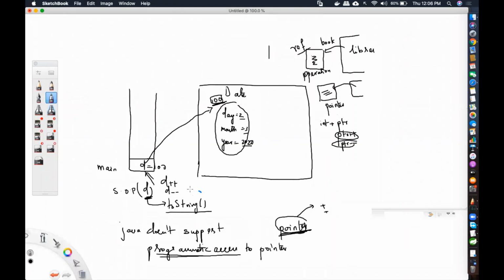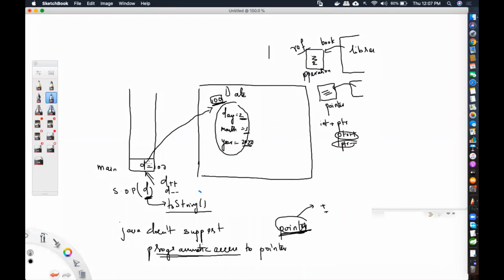So when I say D is equal to 100, I want to access this 2, 3, and 2020. Is it the concept of encapsulation, Rishikesh? No, that is a different concept, Rishikesh. It has nothing to do with this. It is the concept of security which is given in Java.